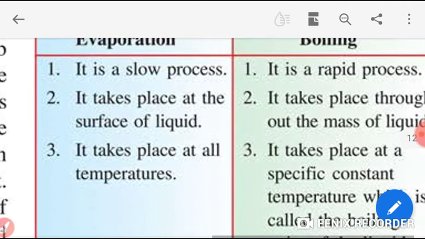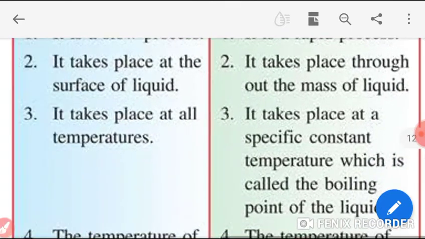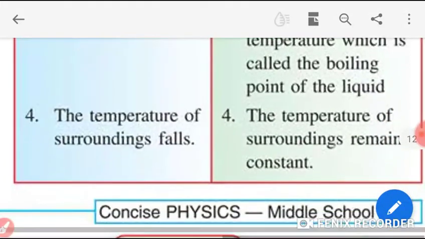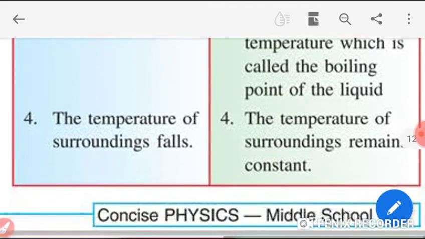Evaporation takes place at all temperatures, while boiling takes place at a specific constant temperature, which is called the boiling point of the liquid.